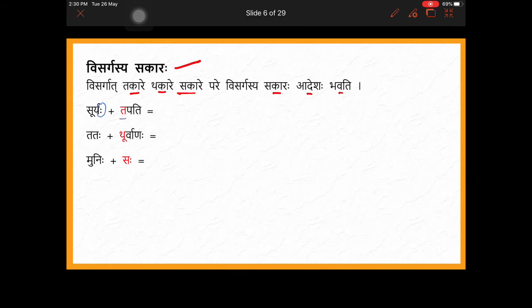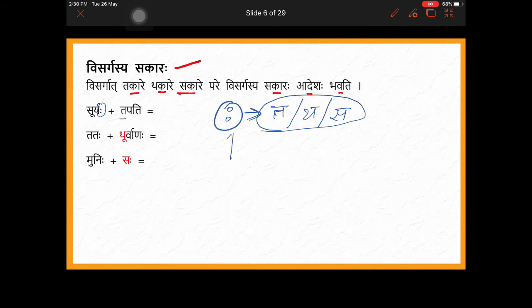According to the rules, after visarga ta can be there, or tha, mahaprana tha, or sa also can be there. One of these letters can be there after visarga. If it is so, then instead of visarga, you need to take sa, or sa will come into visarga's place.